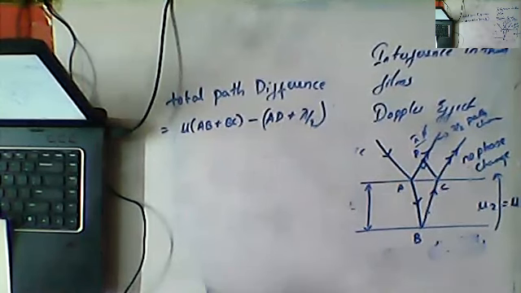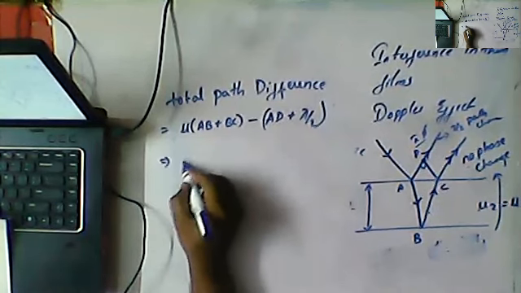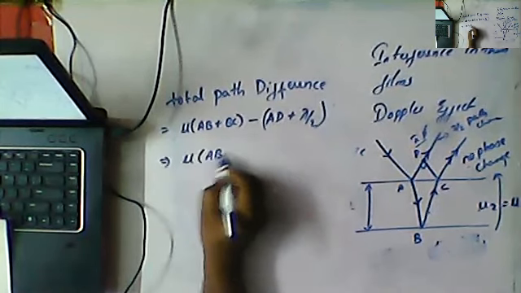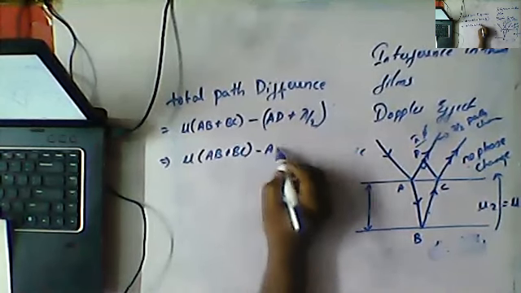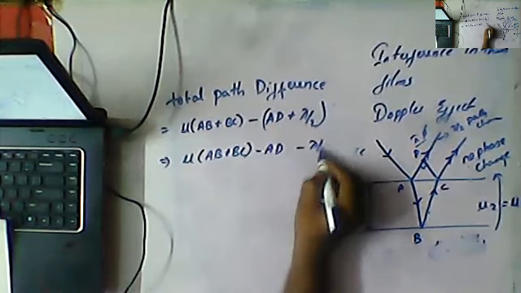Now if you clearly observe, I can write this as mu into AB plus BC minus AD minus lambda by 2.